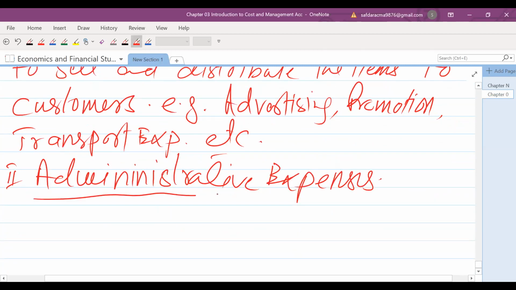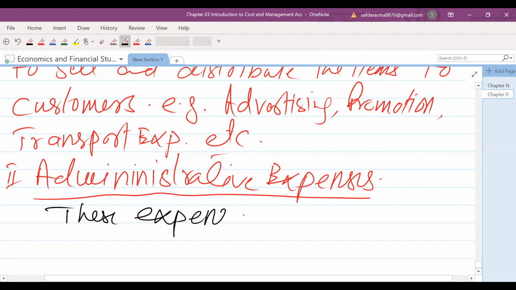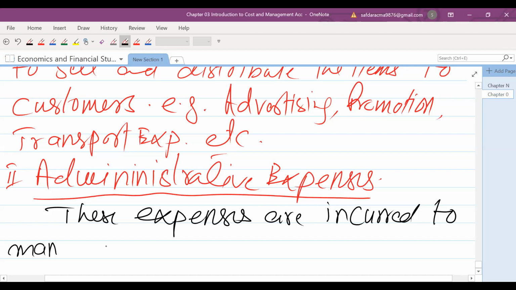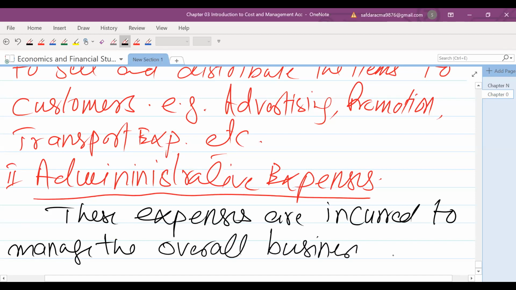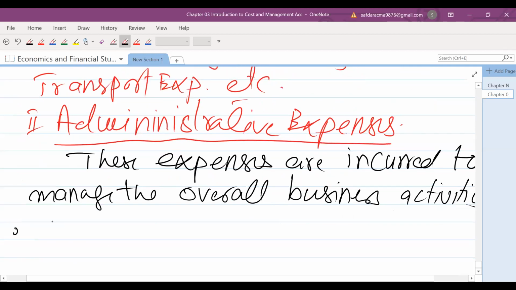Administrative expenses are incurred to manage the overall business activities of an organization.